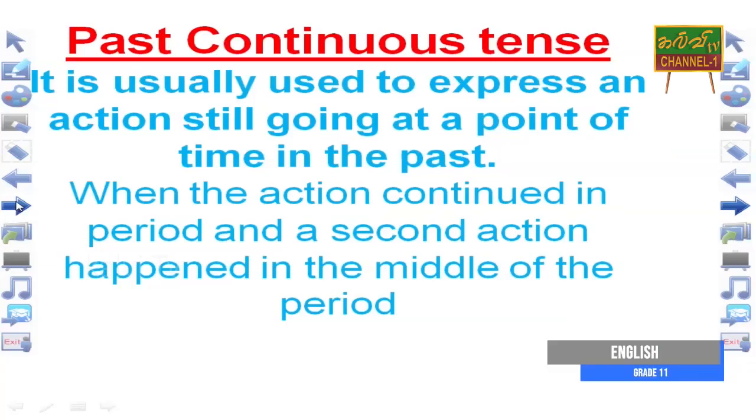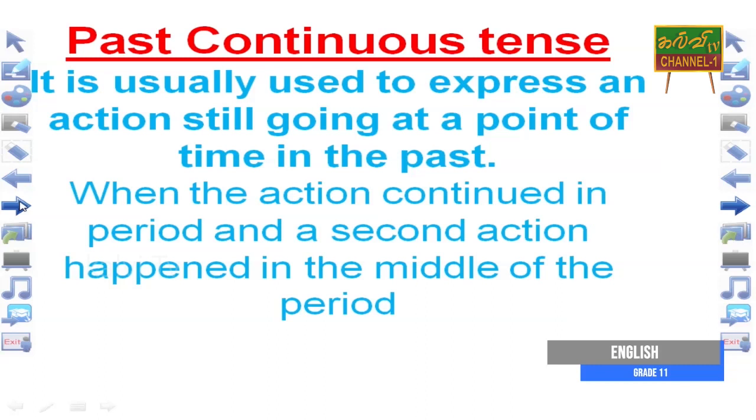Now the past continuous tense. It is usually used to express an action still going on at a point of time in the past, when the action continued over a period and a second action happened in the middle of the period.